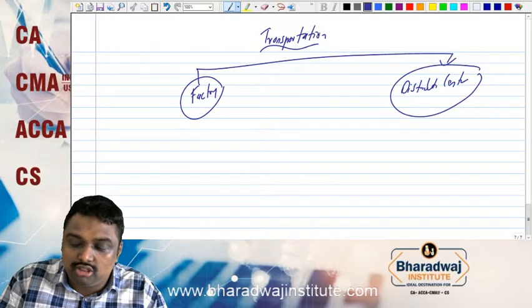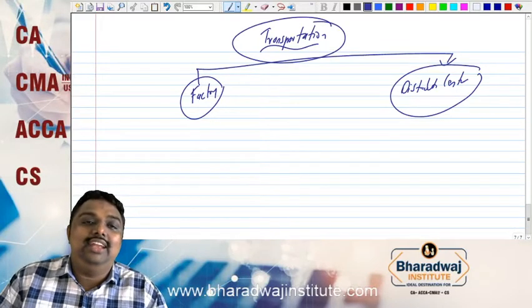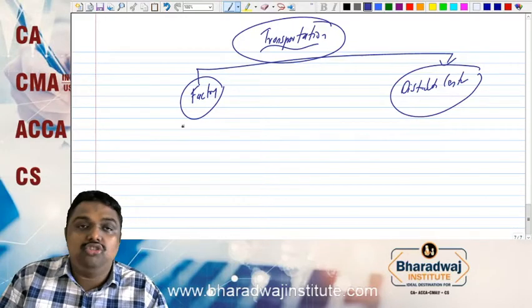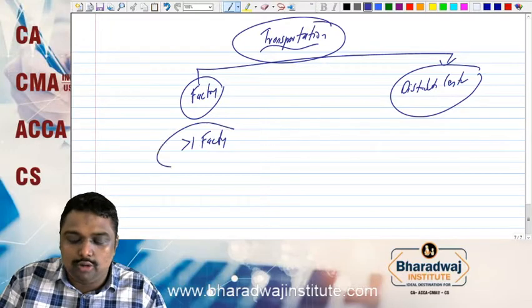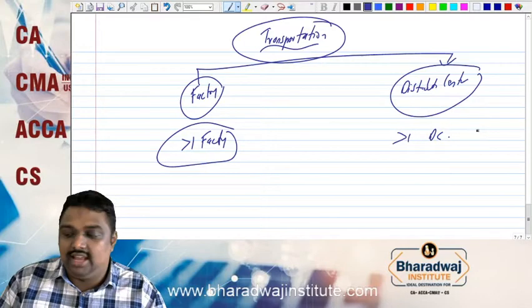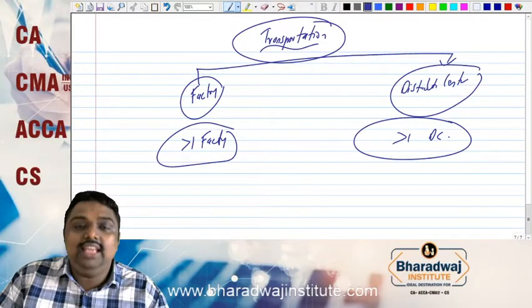This scenario or this question will come if the following conditions are satisfied. That means we should have more than one factory where goods are produced and more than one distribution center where goods have to be reached. The reason is what?